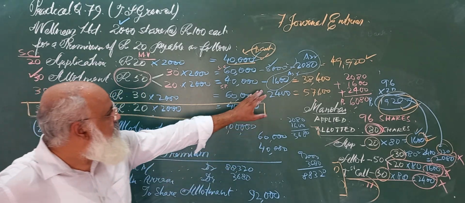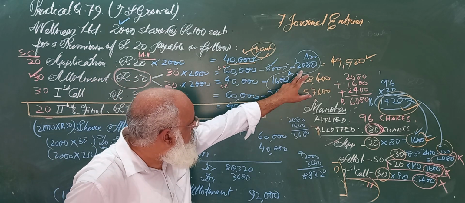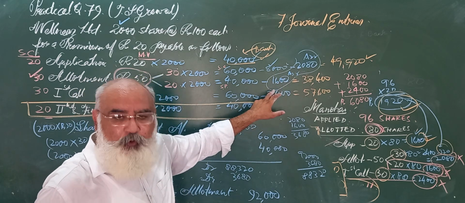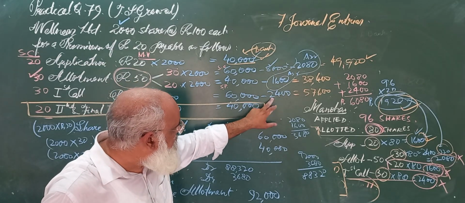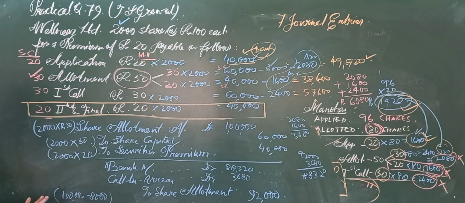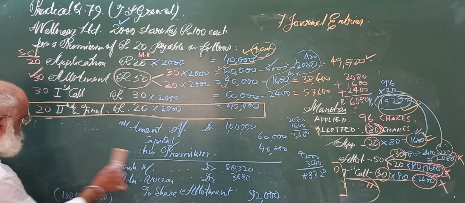See, this is the arrears in allotment. Now this 2400, of course it is an arrear, but this arrear is of first call. So I am sure this is clear to you. Now we will go for the entry for first call.